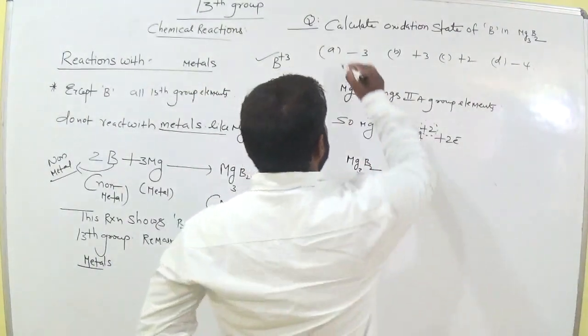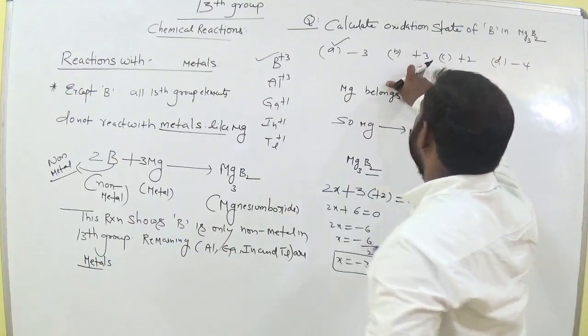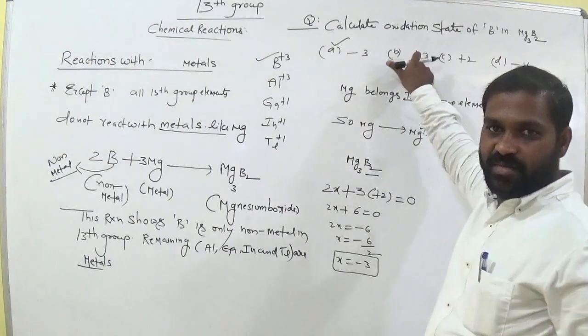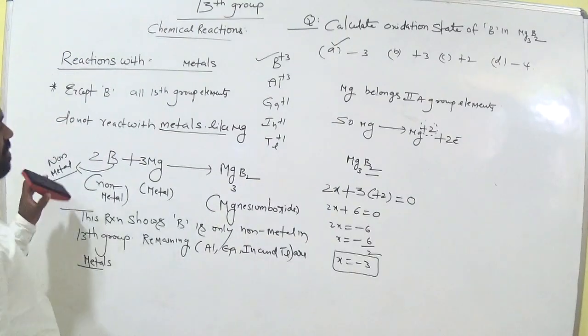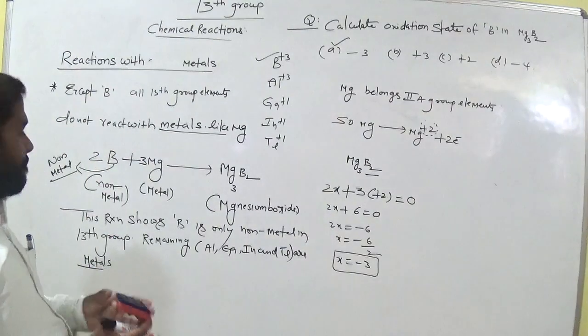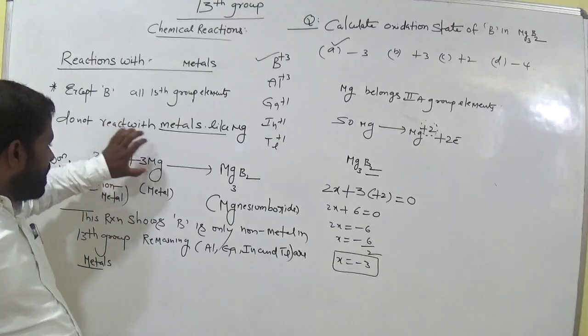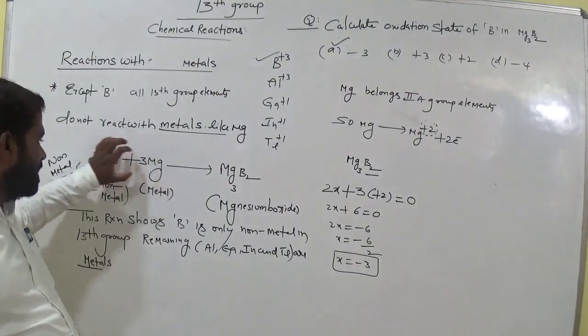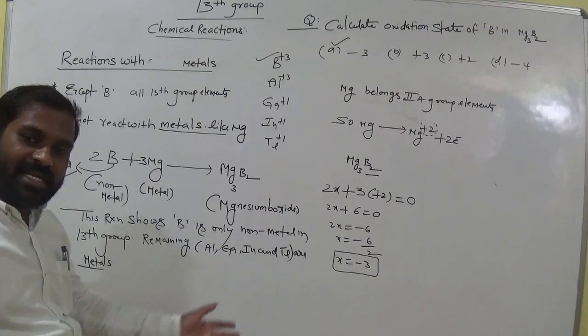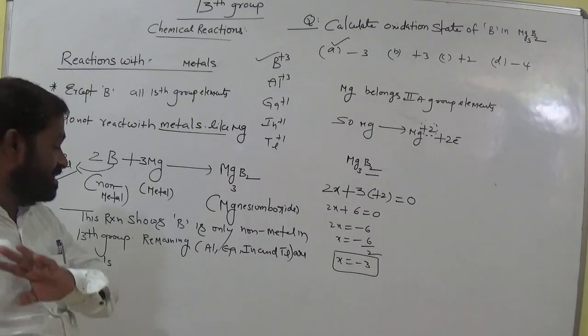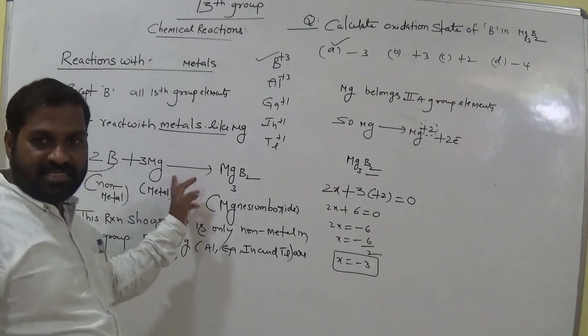So now which one is the answer? Generally we expect this one. Am I right? Remember this. So this is the correct answer. Now this represents only non-metals reacting with metals. In the 13th group, which one is non-metal? Boron. That means all the remaining ones are metals. Aluminum, gallium don't react with magnesium or such metals.